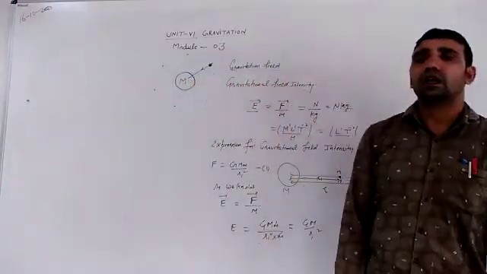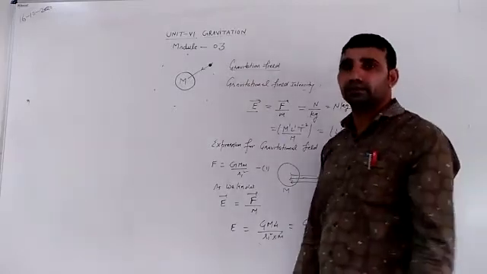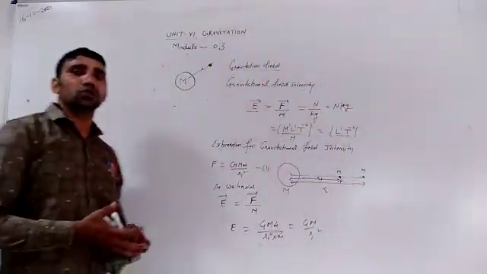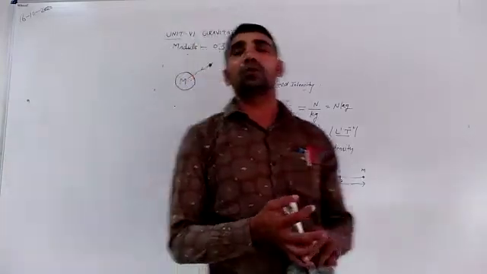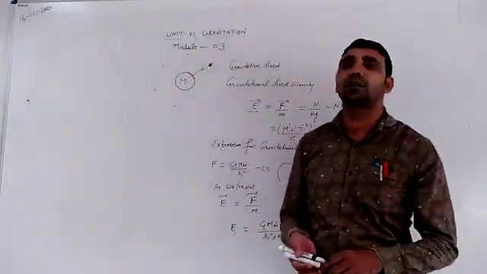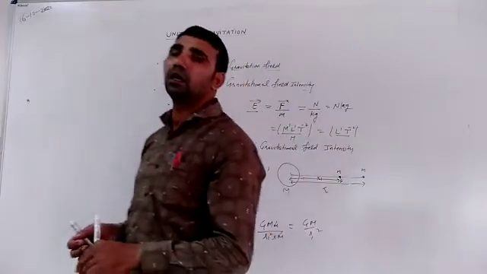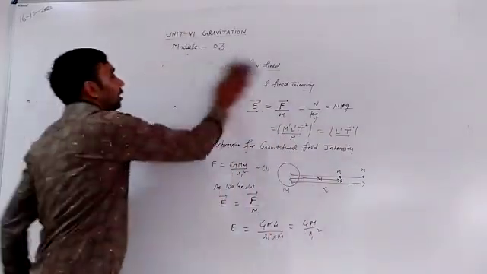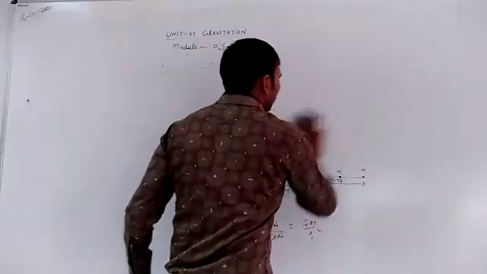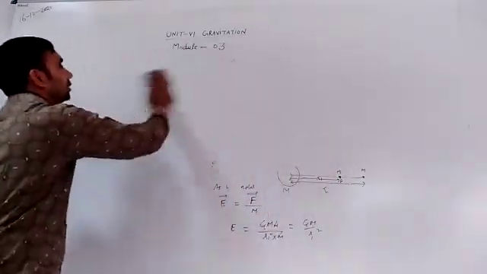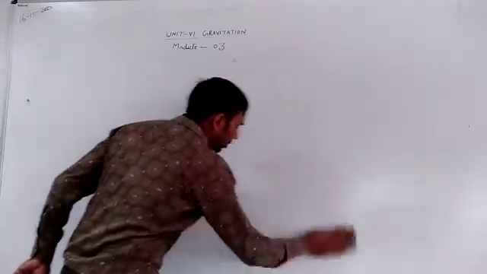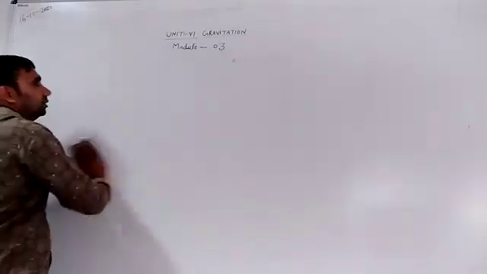Next one is gravitational potential energy. Gravitational potential energy means the energy associated with a body due to its position in the gravitational field of another body. Energy possessed by a body due to its position in the gravitational field of Earth is called gravitational potential energy.